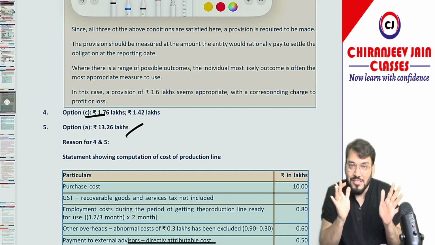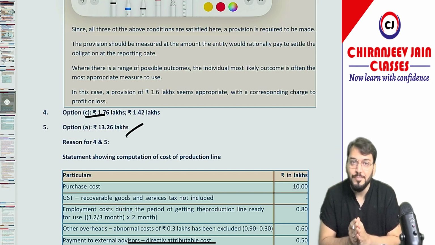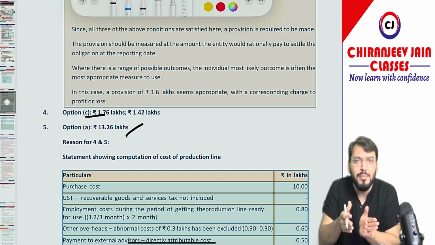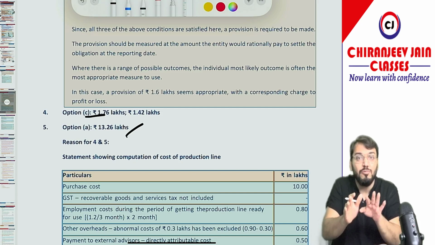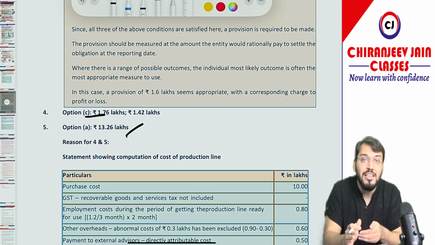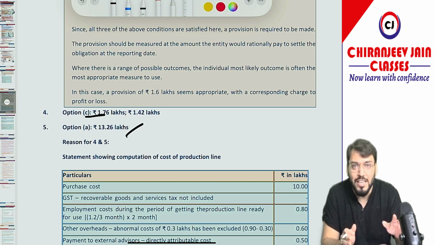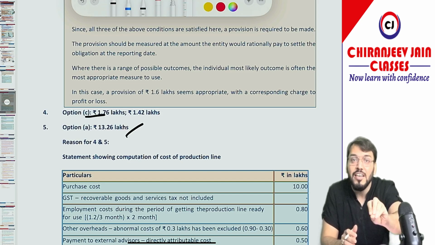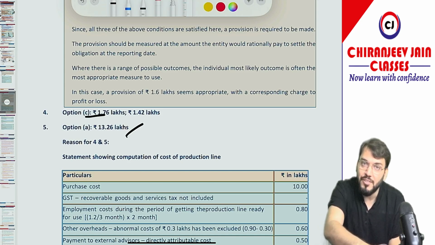I hope you have understood. In the next video, we'll meet with case study number 2. Every video I'll make one case study at a time so that it will help you. Whatever case study you want, only that one you need to listen to. Don't listen unnecessarily to all the case studies. If you have a doubt about a case study, then only go to that video and listen to it for clarification.